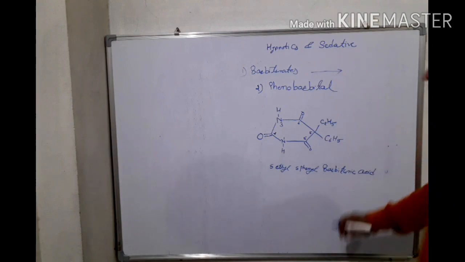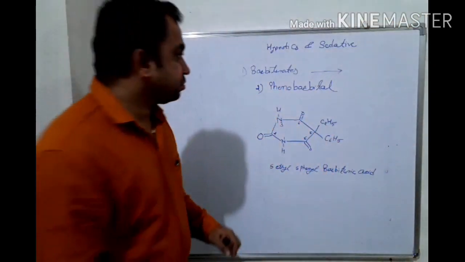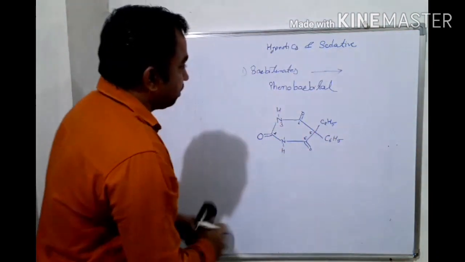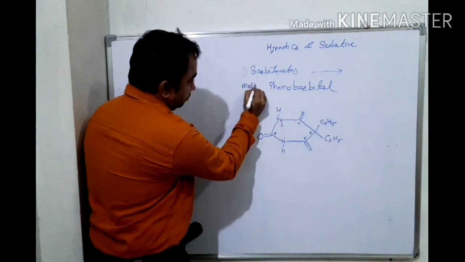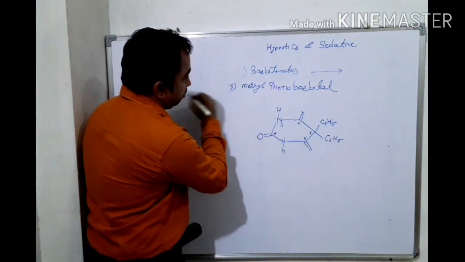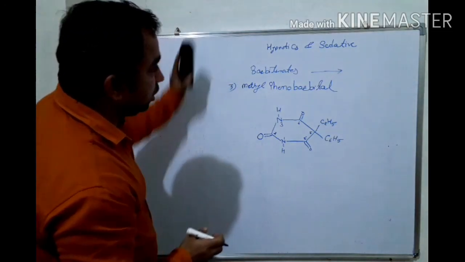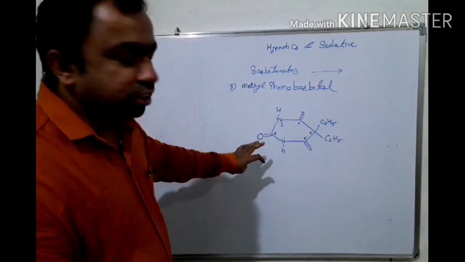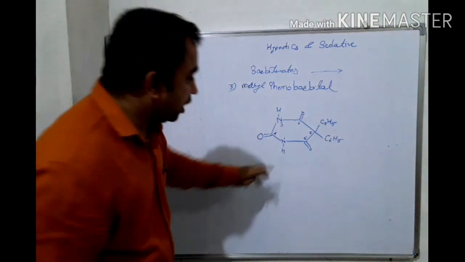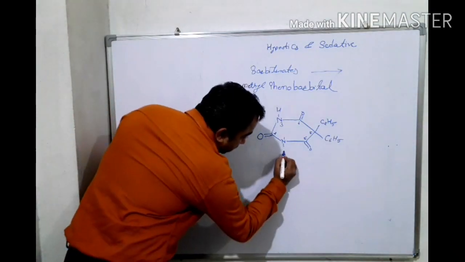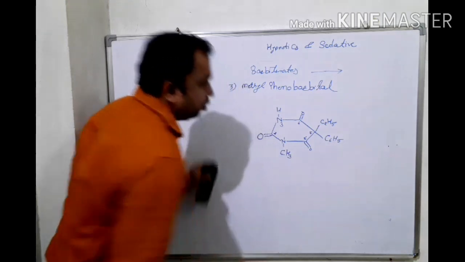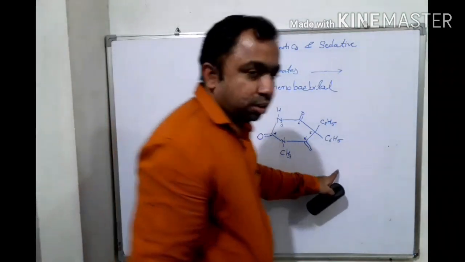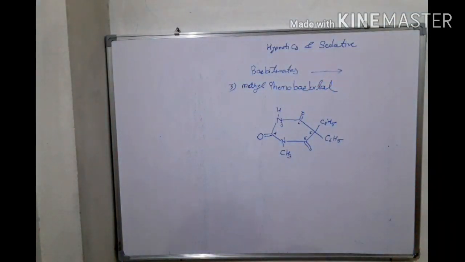Okay, then the next drug is methyl phenobarbital. The third drug from this class of barbiturates. This is methyl phenobarbital, having the position change, meaning this methyl group, CH3, is introduced at the 1 number position. Okay, can you guess what is the IUPAC name of this, depending on the numbering?